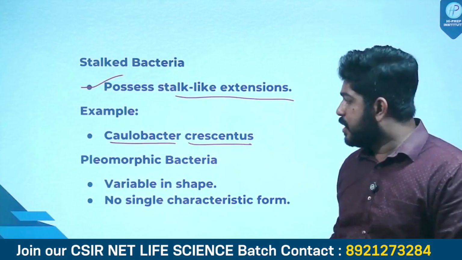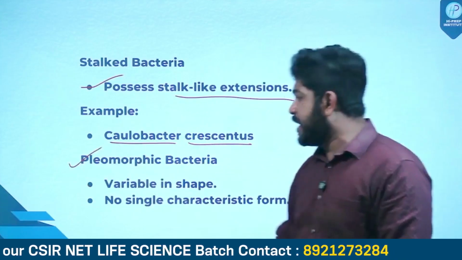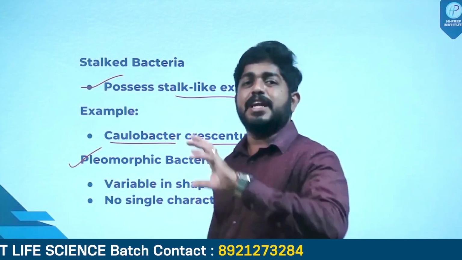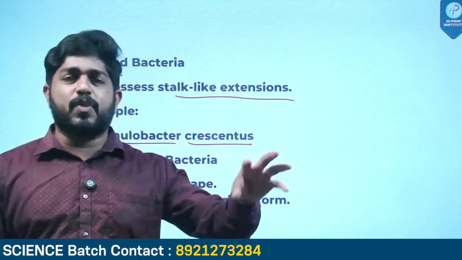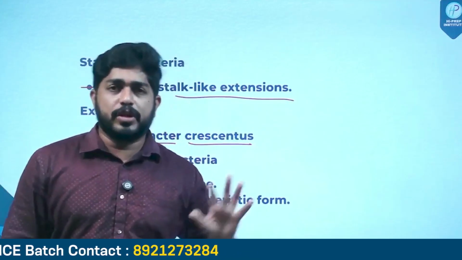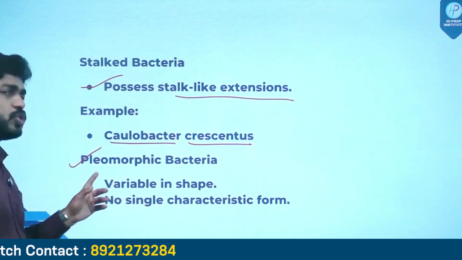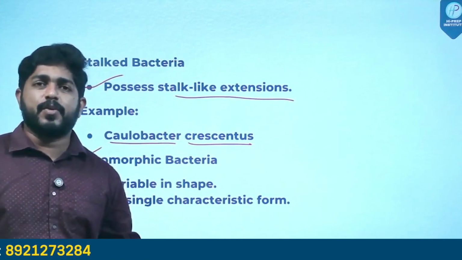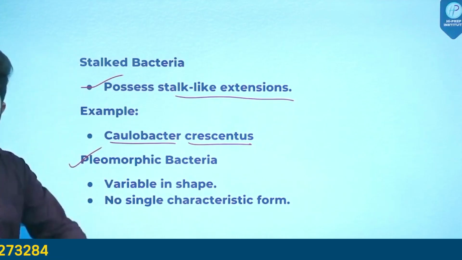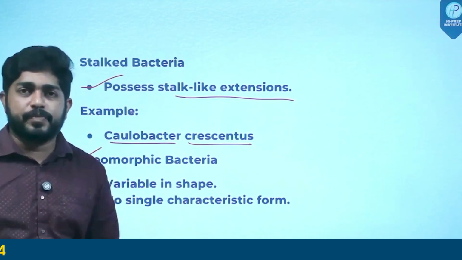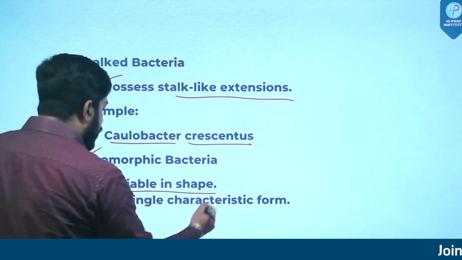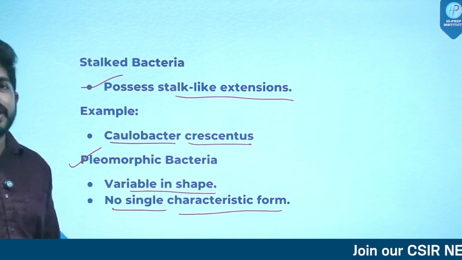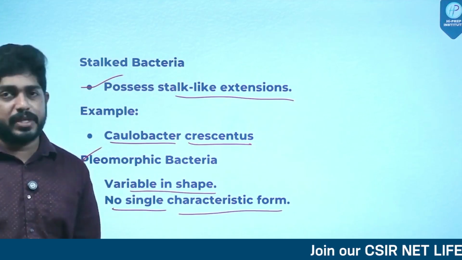Okay. What about pleomorphic bacteria? See, pleomorphic means they can differ in their shape. We cannot just assign one particular shape to them. Okay, they show variance in their shape. Pleomorphic means their shape is getting varied. We cannot just group them as one particular shape. So variable in shape, no single characteristic form is present in pleomorphic bacteria.